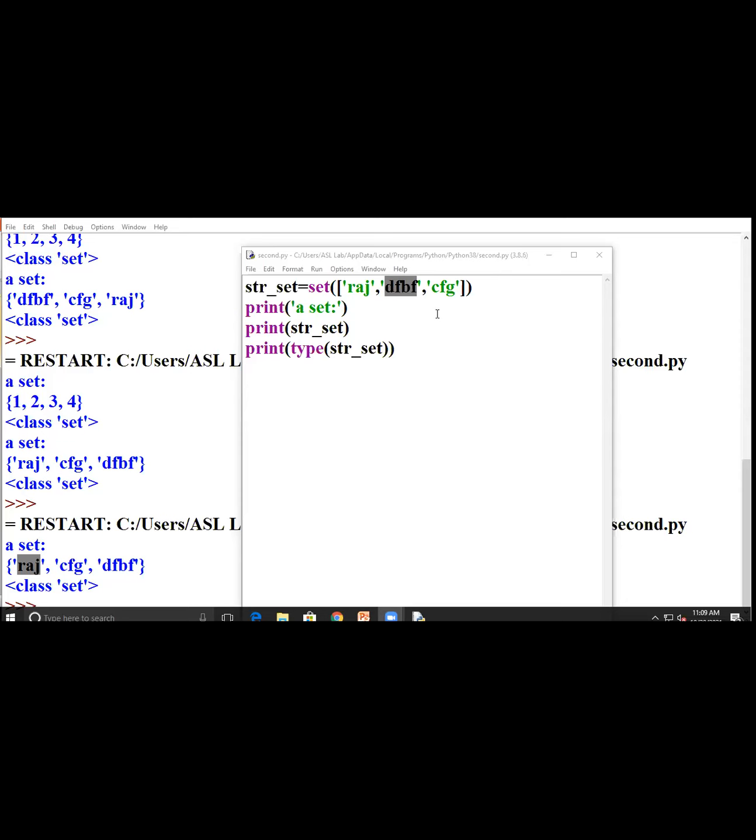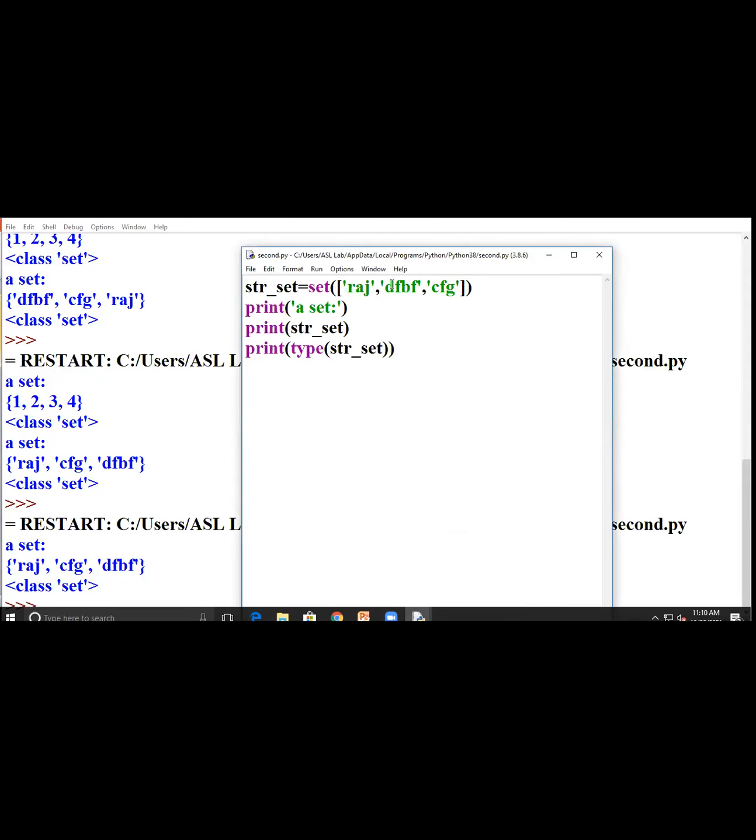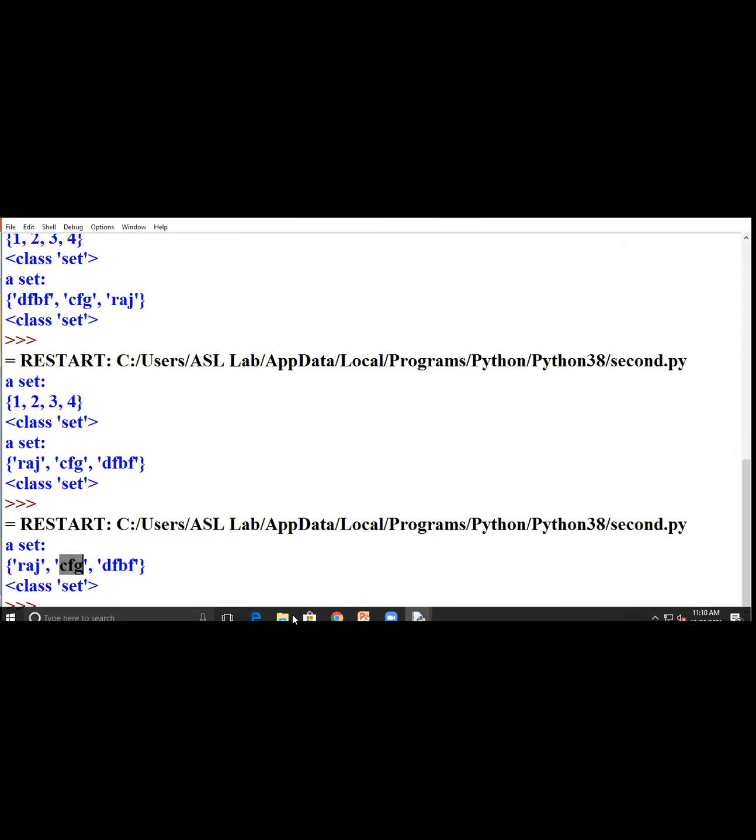Yes, ma'am. So you have to see in my program here, the first word, that is Raj, is in the same position. But the next word here is DFBF. First it takes the CFG, the third value of my set first.